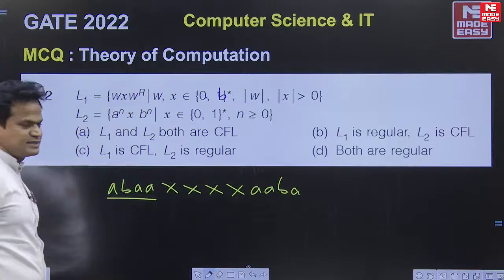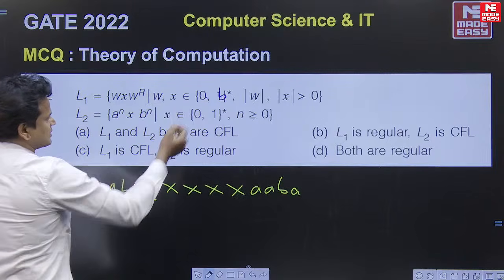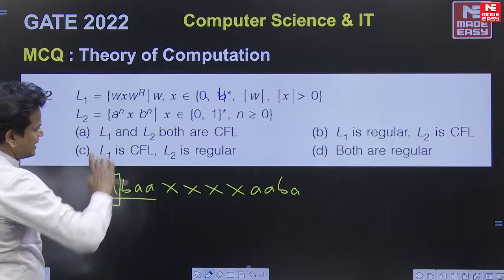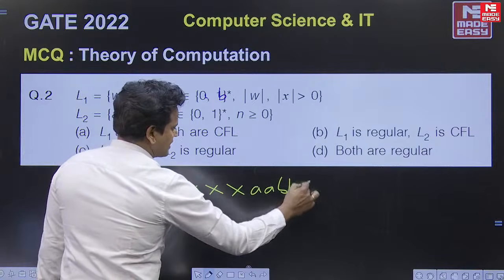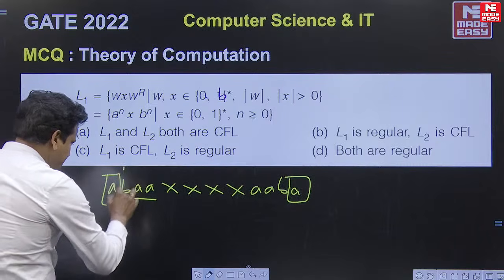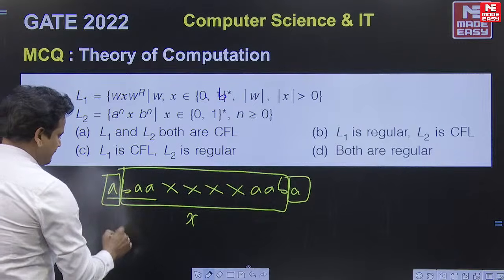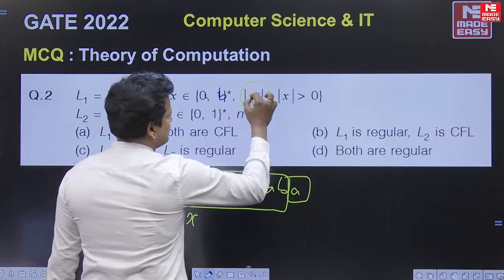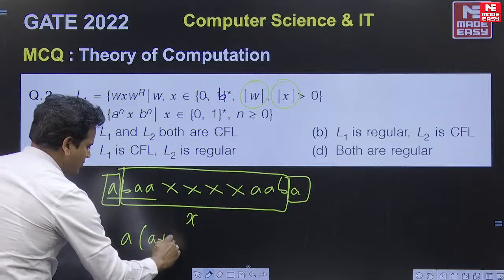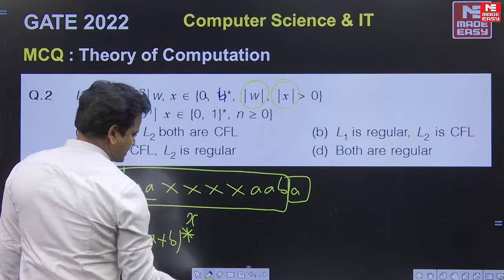So you may be thinking that it is not possible using finite automata, but look at this. As both W and X are combinations of A and B, whatever the first symbol is, if you transpose it, that must be the last symbol. If A is the starting symbol, it must end with A. In between I take the whole thing as X. Modulus W and modulus X are greater than 0, so the minimum length is 1.